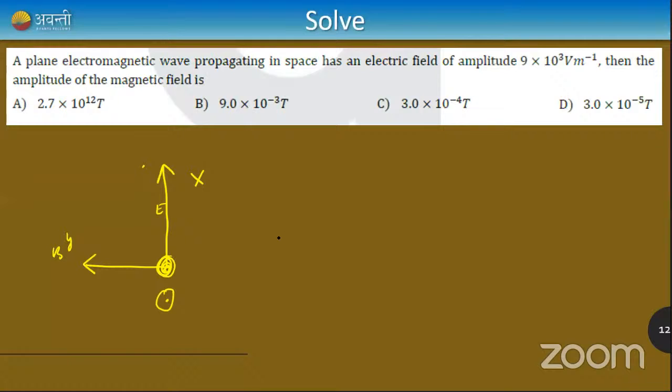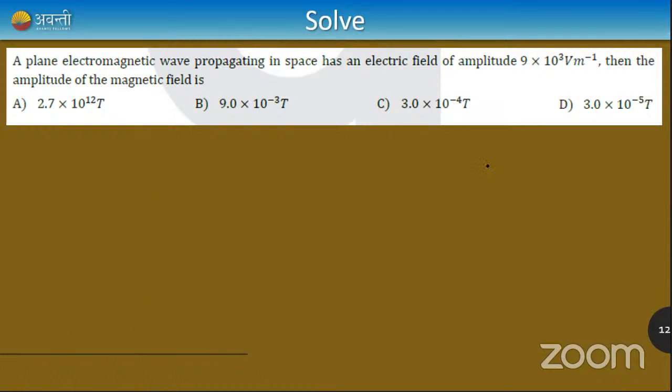Or if the electric field is oscillating towards the north side, and the magnetic field is oscillating towards the right side, take your right hand and do E cross B. Take your fingers towards E, then turn them towards B. The thumb is going into the board. So the wave is traveling in this direction, going into the board.